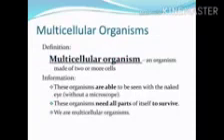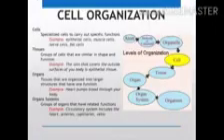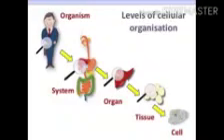On the other hand, multicellular organisms are made up of two or more cells. They can be seen with our naked or unaided eyes, that means we can see them without a microscope. These organisms need all parts of themselves to survive, and we are considered multicellular organisms. Now I guess you people are clear. In the cellular organization, cells combine to form tissue, tissue combines to form organ, and organs combine to form an organ system. Now this organ system makes up an organism, and we are that multicellular organism.